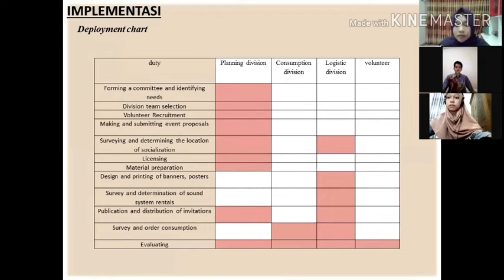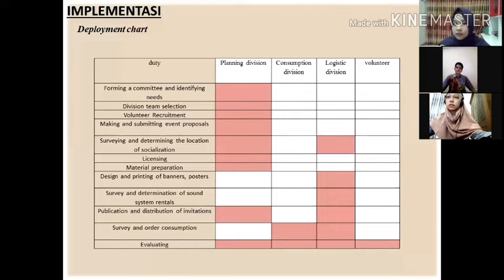Now it's going to the deployment chart. What is a deployment chart? A deployment chart is the division of duties done by the planning division, consumption division, logistic division, and the volunteers. Forming a committee and defining needs is the duty of the planning division. And division team selection, volunteer recruitment, making and submitting the proposal, survey and defining the location of socializations is the duty of the planning and logistic division. For the licensing, material preparation, publication, survey and order consumption, and also evaluating is done by the planning division.